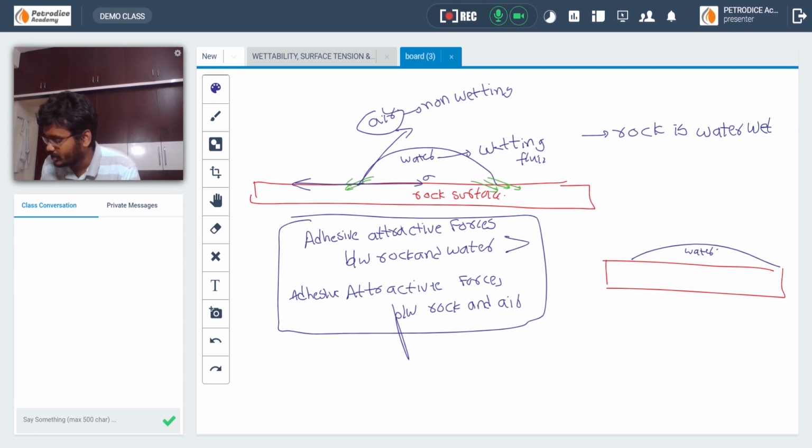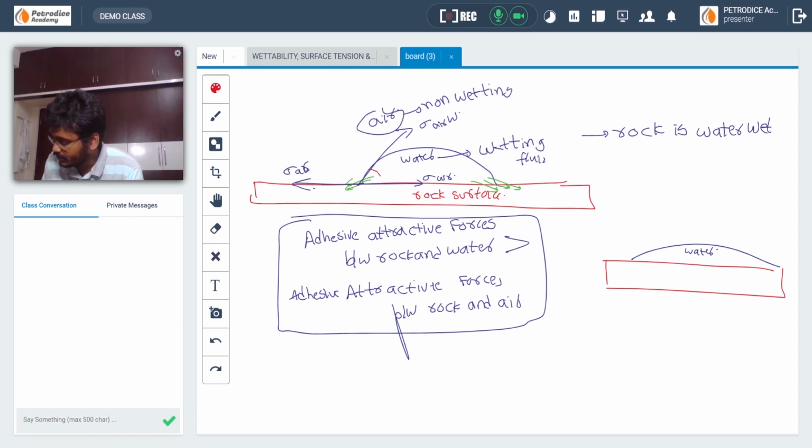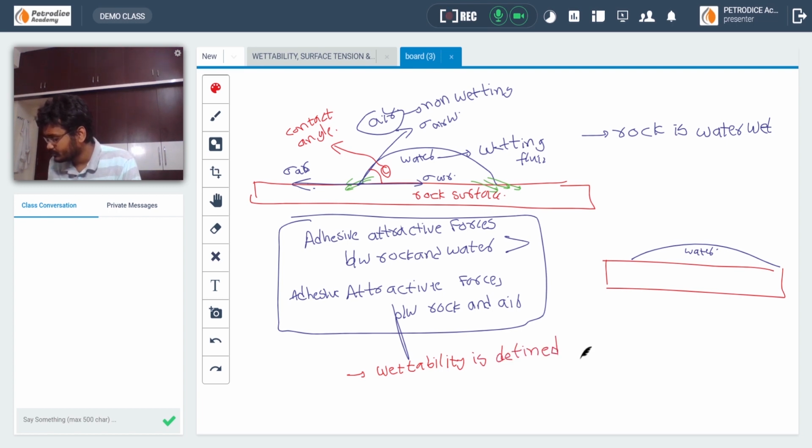There is sigma for water and rock, this is water and rock. This is the adhesive force between air and rock, and this is the adhesive force between air and water. The wettability of a particular fluid, in this case water, is given by the contact angle theta. Here theta is the contact angle. Wettability is defined by contact angle.